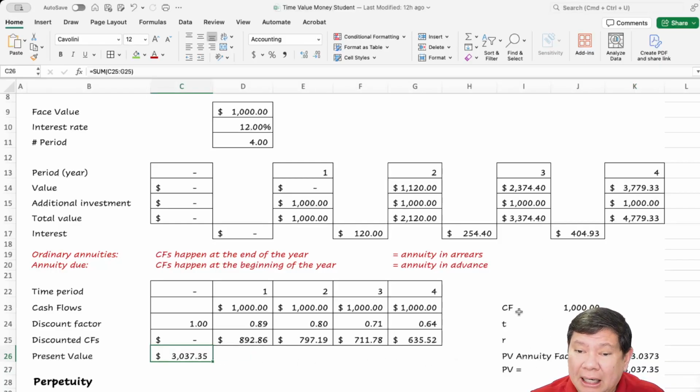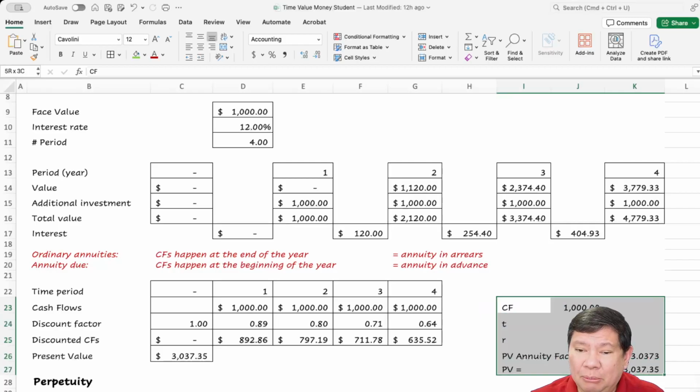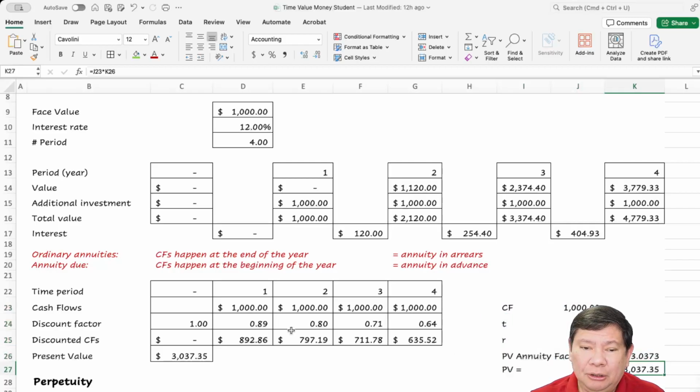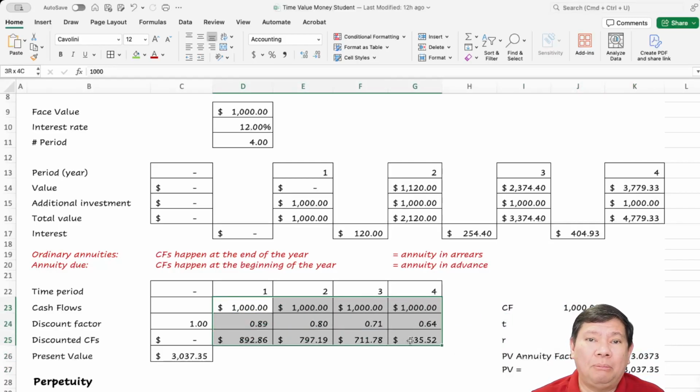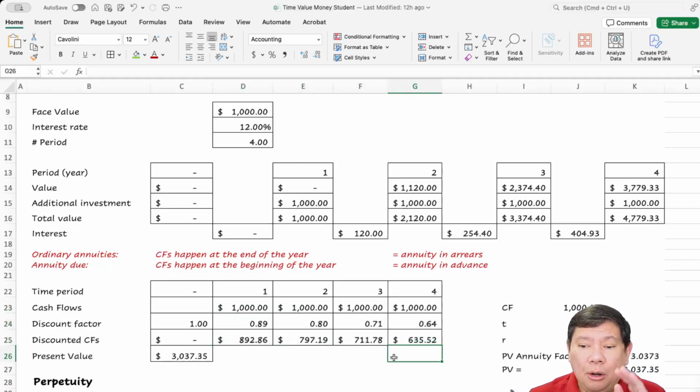Okay, so learn how to use that table because it will be provided for you, so you don't have to calculate this complex calculation. But this table can only be used for annuity. Okay, so if the series of payment is not the same every year, you cannot use that table. But if it's the same, it's an annuity, ordinary annuity, you can use that table.